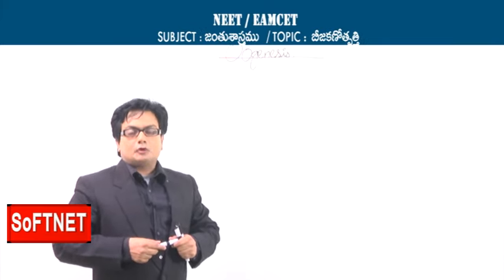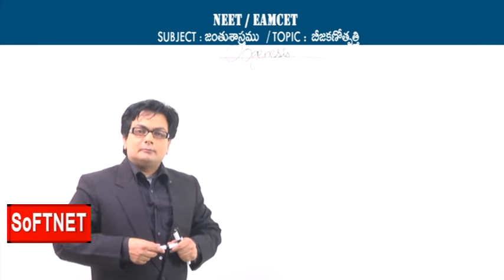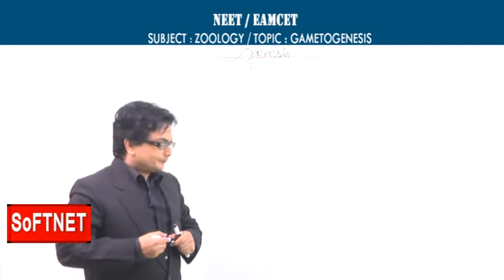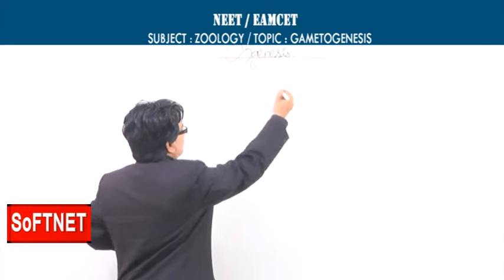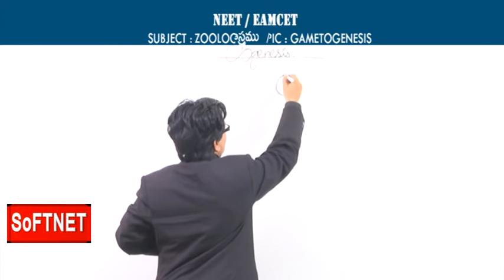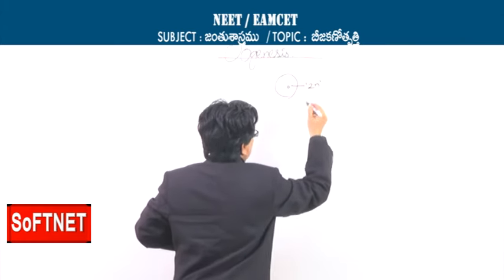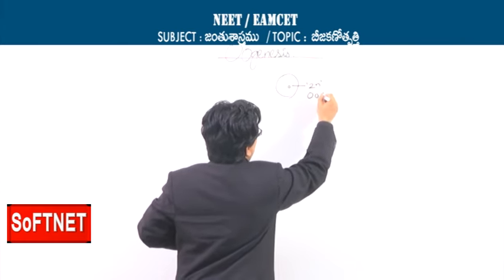Before we understand the different follicles, from the primordial to the Graafian follicle, we will be learning the sequential events related to this oogenesis. To understand the process of oogenesis, we first need to understand that there is a diploid cell called the oogonium.